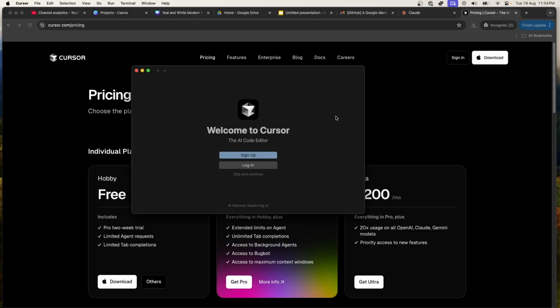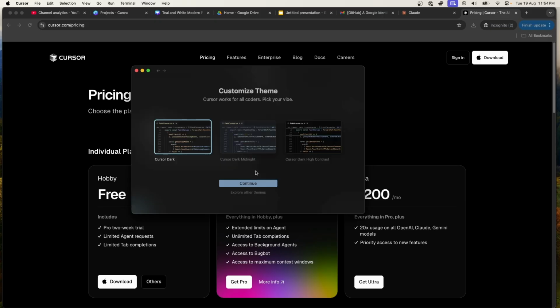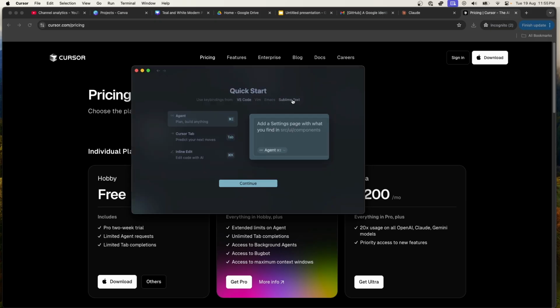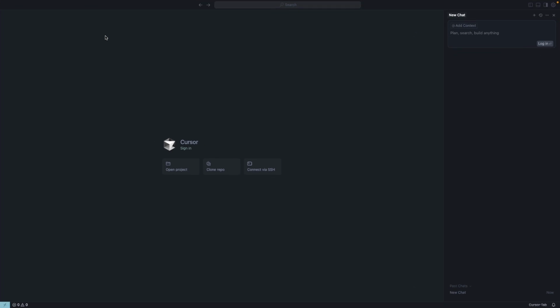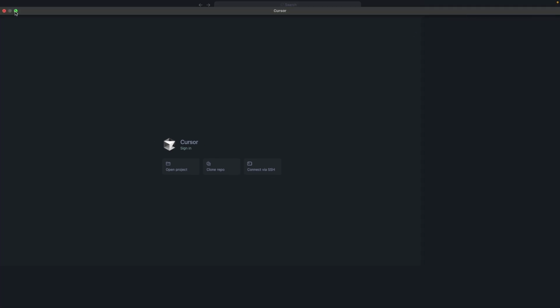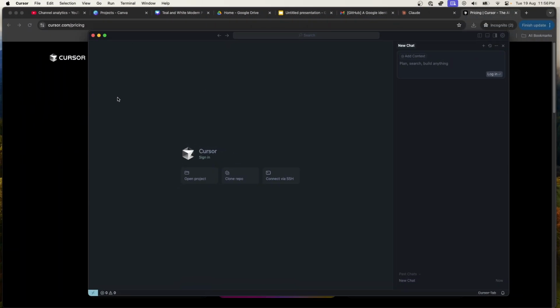Okay, so we've got Cursor. Interesting enough, looks like it'll let you use it without creating an account. I wonder what happens if you do that. Key bindings. No IntelliJ option. That's lame. All right, here we go. Do some coding. Okay. I think what I want to do is I'm just going to drop some of the assets that I used to create my game into a directory, and let's see if I can convince it to create a game using those assets.